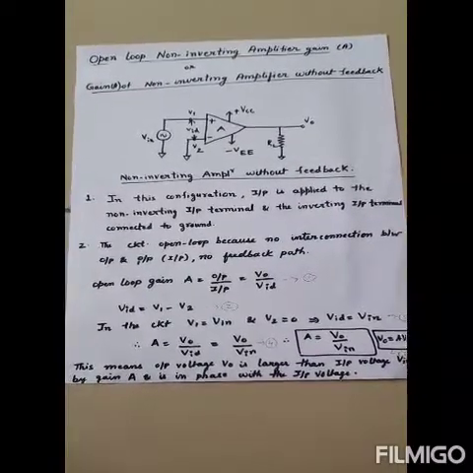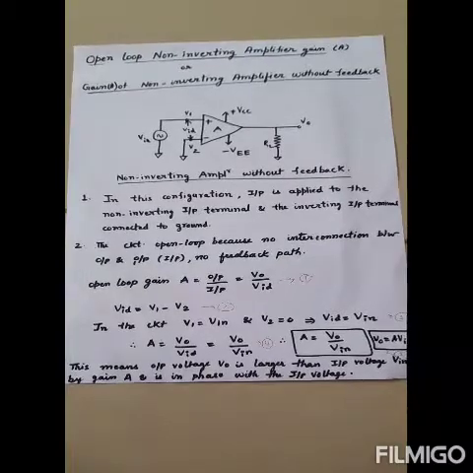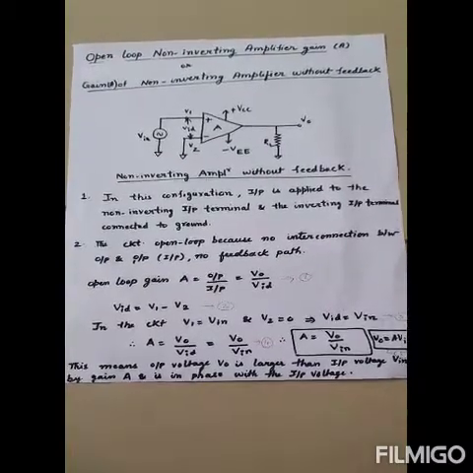So what is the gain of a non-inverting amplifier in open loop configuration? Capital A is equal to V0 by Vin.